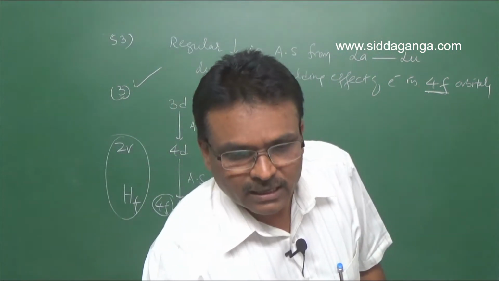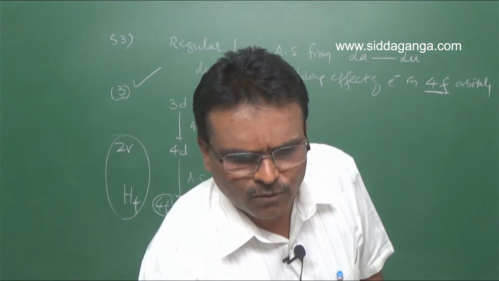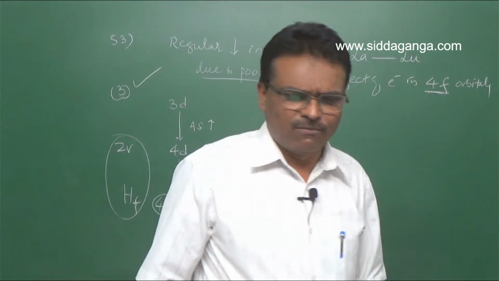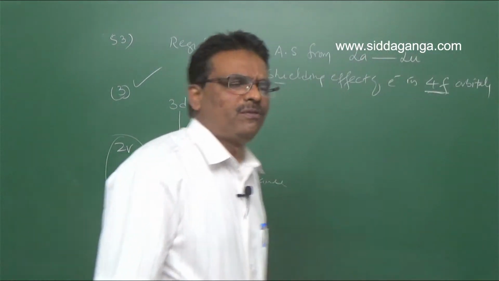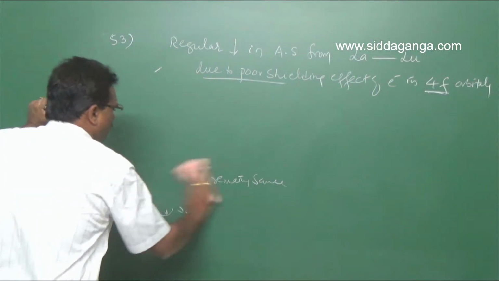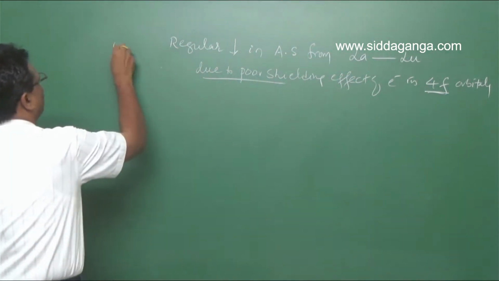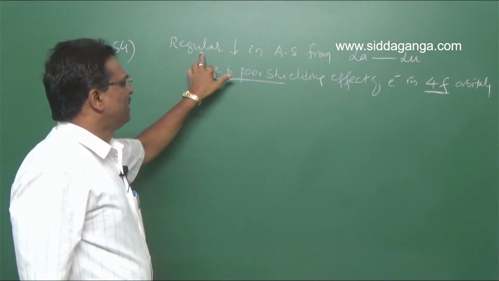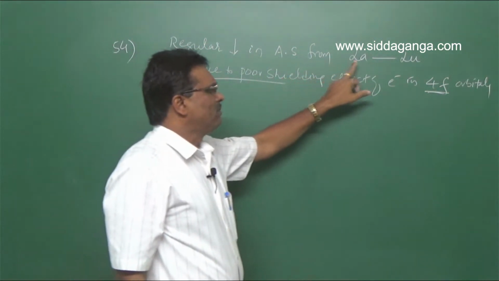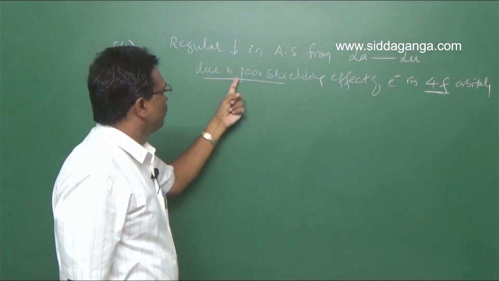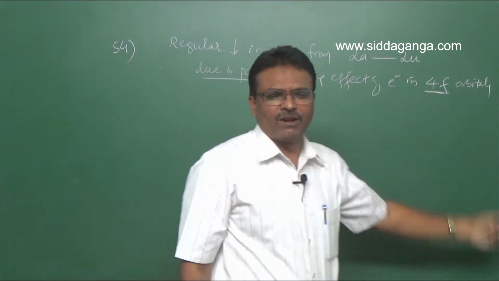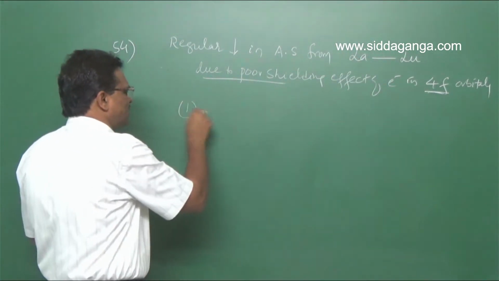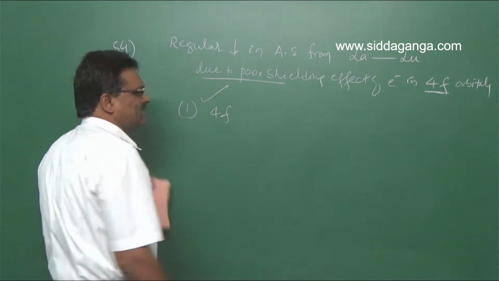Next, let us move on to question number 54. The size of lanthanoids decreases because of poor screening of... So for question number 54, look here: the regular decrease in atomic size from lanthanum to lutetium is due to the poor shielding effect of 4f orbitals. So your option is 4f orbital, this is right.